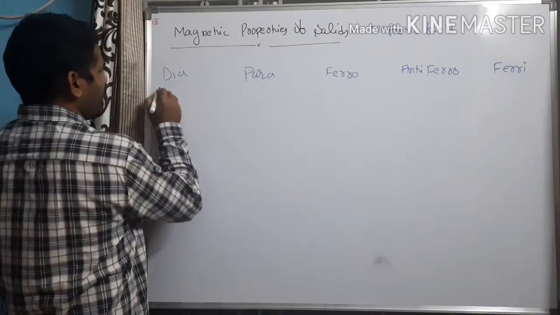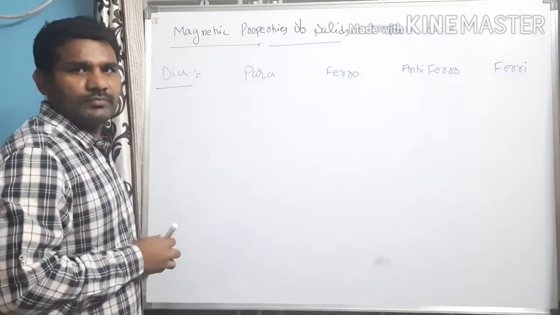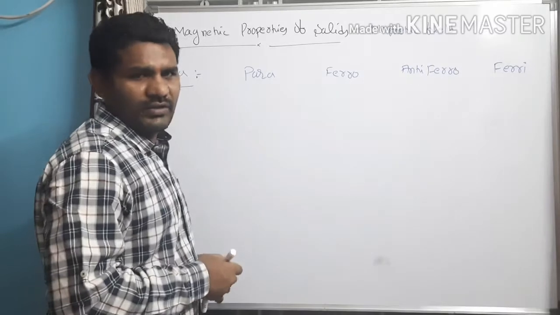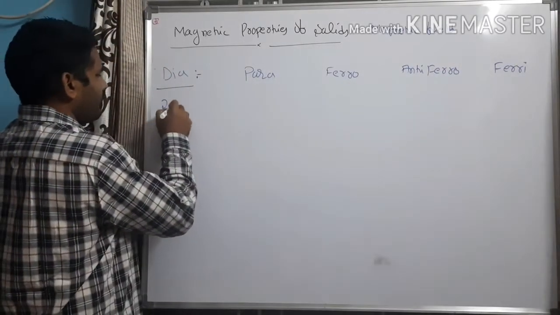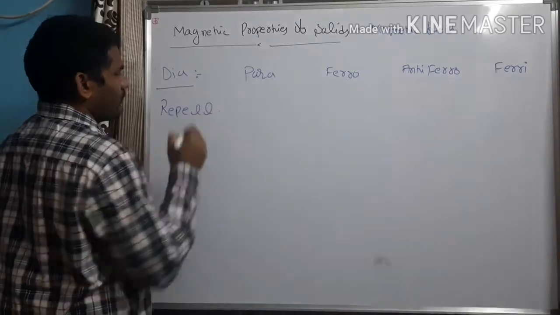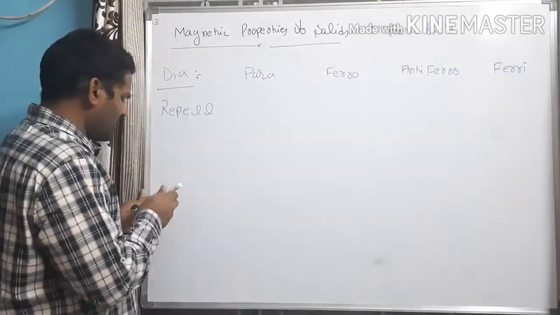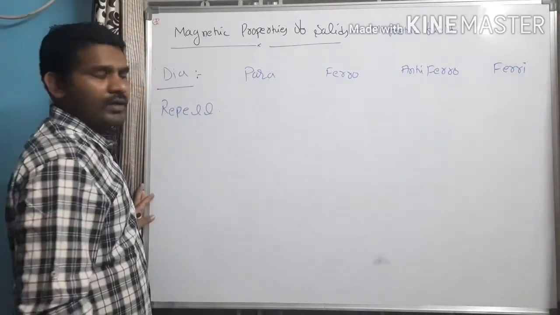First, let us try to understand about diamagnetic substances. Solids which, kept under a magnetic field, get repelled, are called diamagnetic substances. That means when you keep a diamagnetic substance in the magnetic field, it gets repelled.